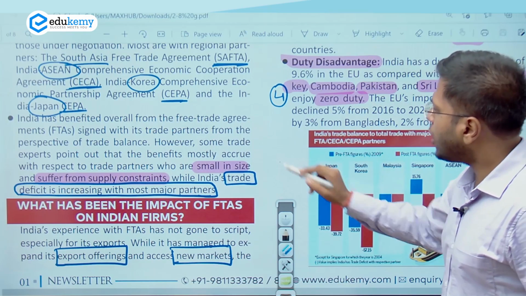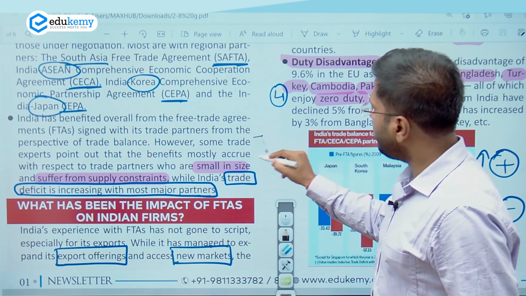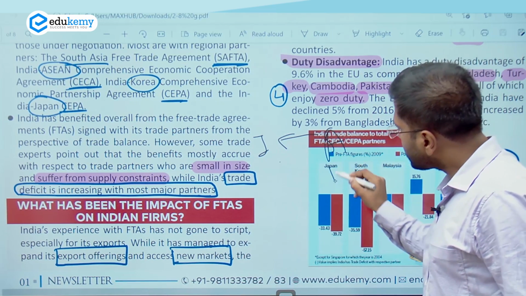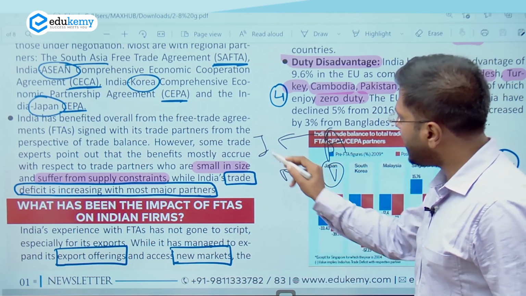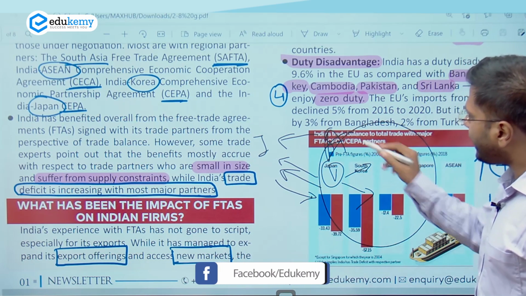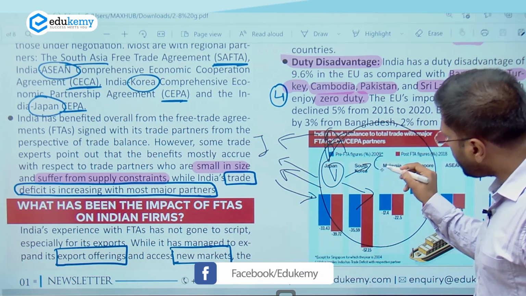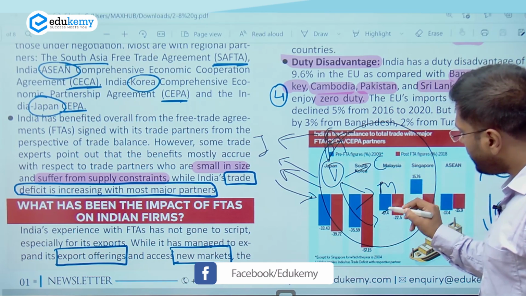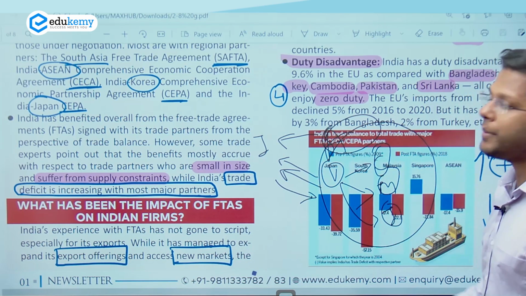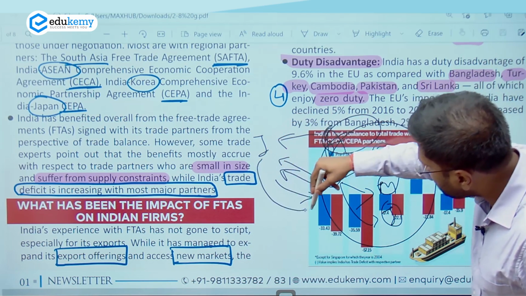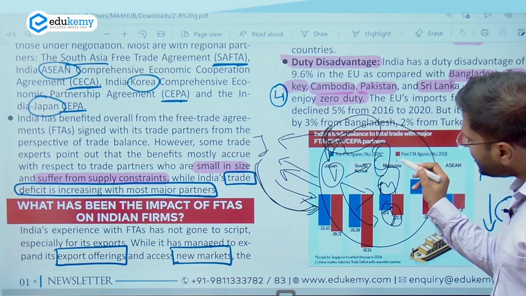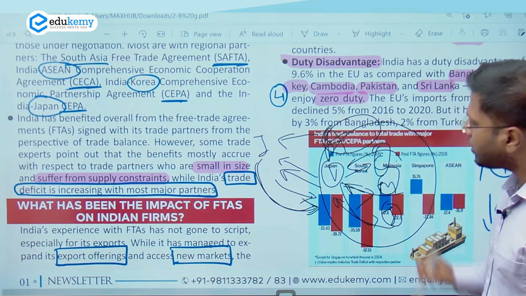Duty disadvantage. Now in the pact, whenever agreement happens, so if India has an agreement with the ASEAN, right, Southeast Asia, so here several countries have trade pact with India. Suppose India will import at a particular rate, India will export at a particular rate. If Vietnam, being a part of ASEAN, exports to Cambodia, to Malaysia, to Indonesia, it will be at different rates. This will be at lesser economical rate, right? Because this is already a part of an economic group, ASEAN. So if India has a pact with Vietnam, India's export to Vietnam will still be costlier. Why? Because these countries will be exporting products to Vietnam at cheaper rates.